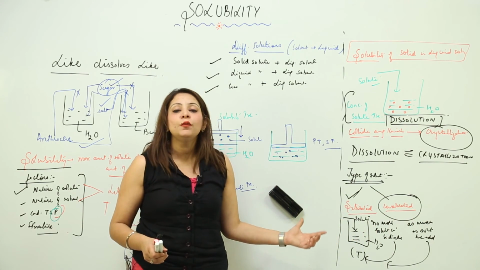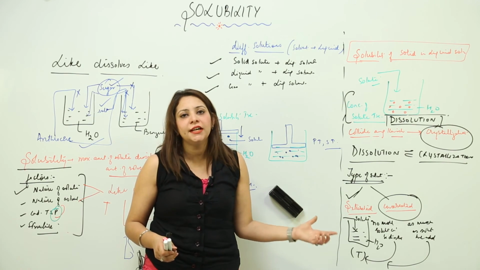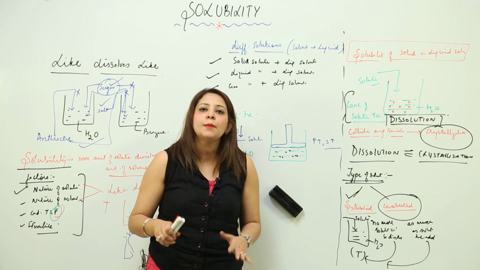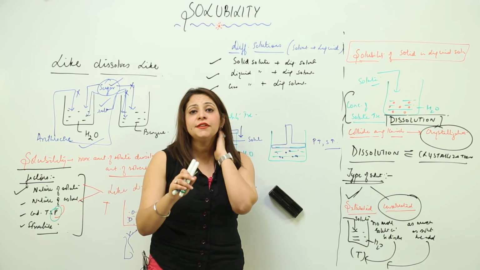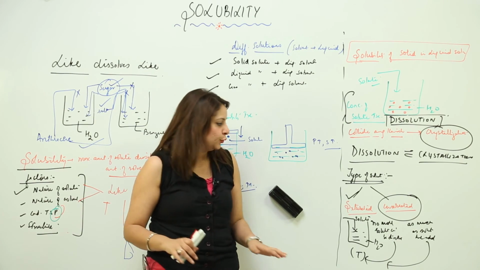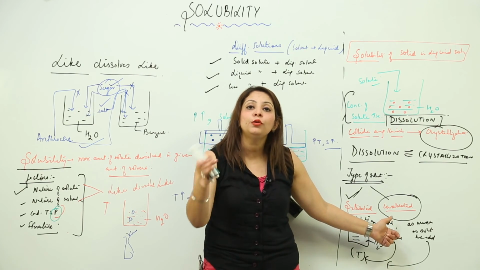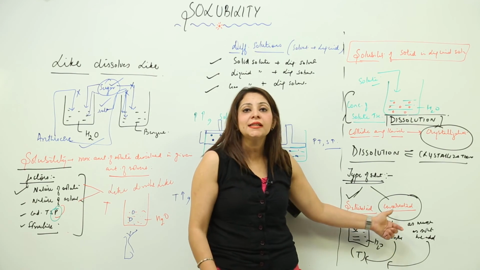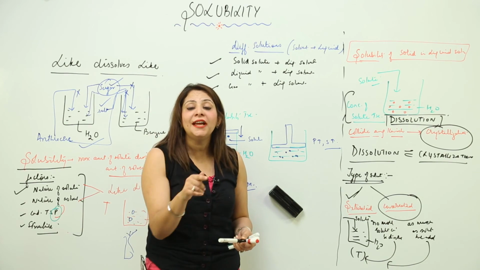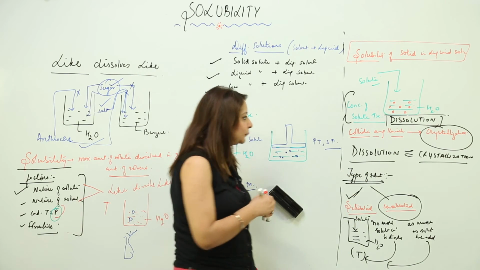Saturated one is that which cannot dissolve as much solute as we add into it at the given condition, right? But obviously, when we increase the temperature, they are capable of dissolving, right? But at normal condition, they are not able to dissolve more solute. And the unsaturated one is that which can dissolve as much solute as we add into it. So that is called unsaturated. Now we are going to see the effect of temperature and pressure when we dissolve these kinds of solid solute into liquid.